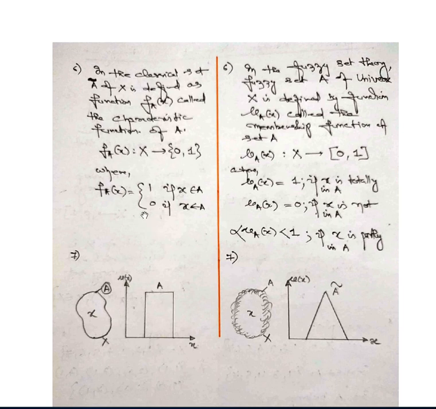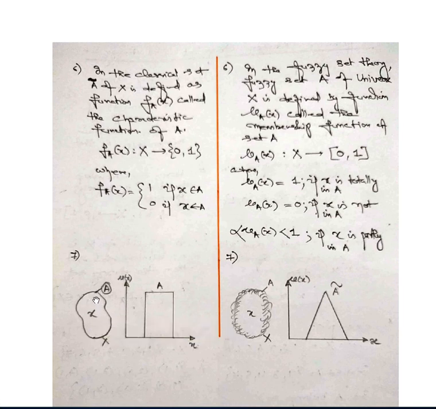So let's see this representation of functions with this particular figure. We are taking crisp notation. A crisp notation is defined by a sharp edge. Here x is the number of elements in the given universe.